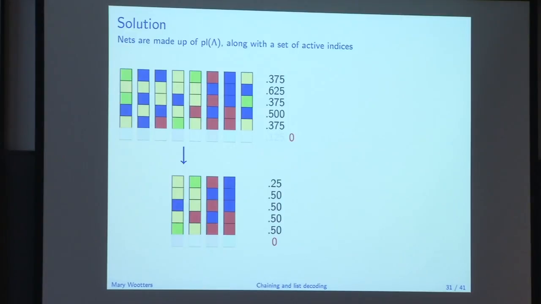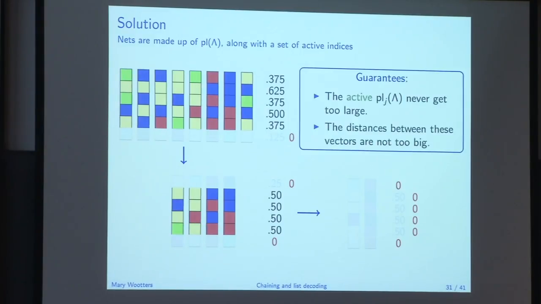And now I'll repeat and do this argument that I did before. Let's take a set of half the size. And now there's another guy who basically has very small pluralities, one of each. Let's zero him out. And now I'll repeat. And now all of these guys have reasonably small pluralities. Let's zero them all out. And so what we're doing here is constructing a chain starting with the biggest sets and going down to the smallest sets, keeping track of active indices as we go.